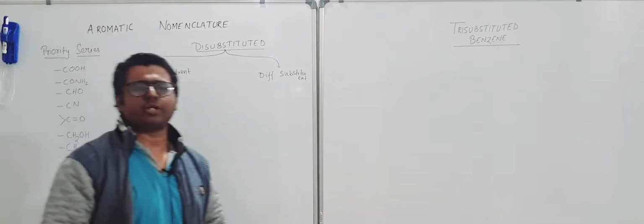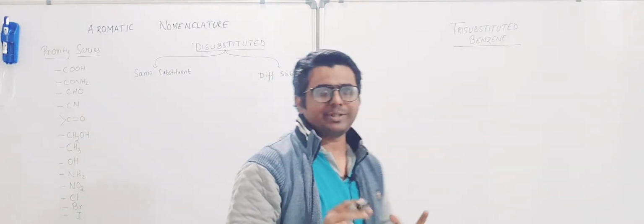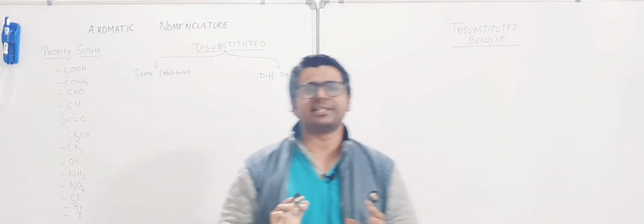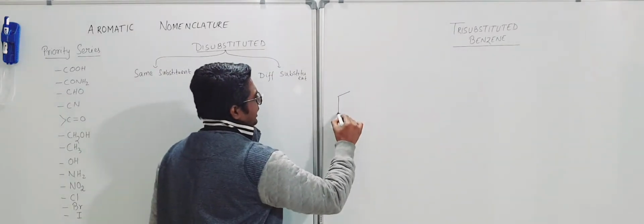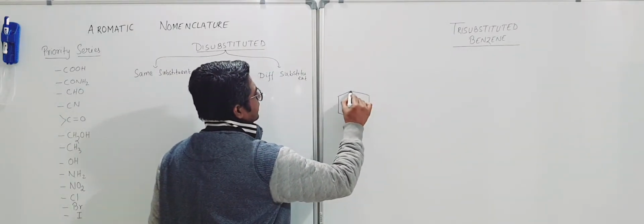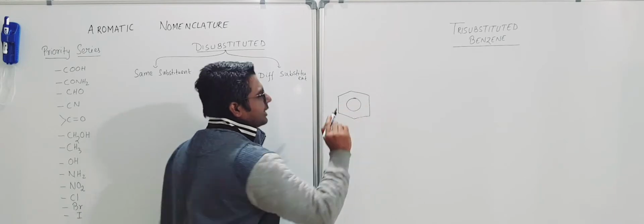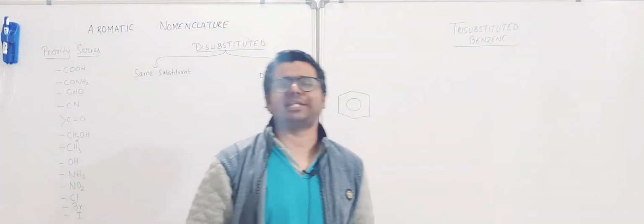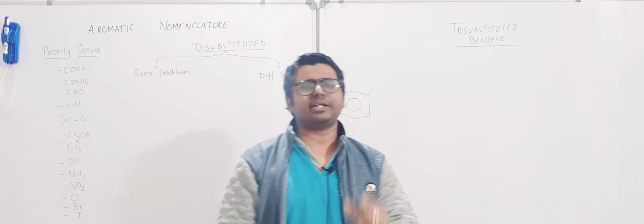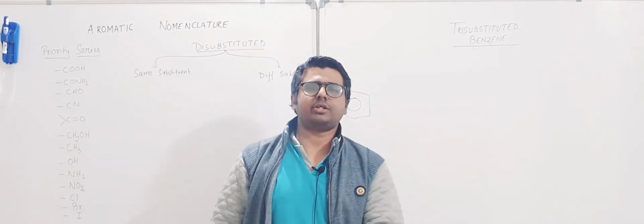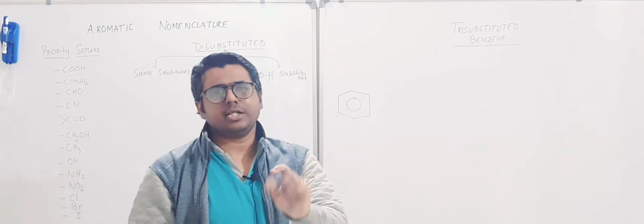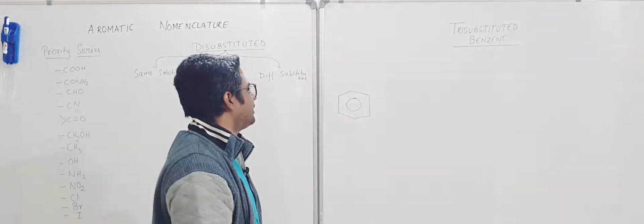Aromatic means we are talking about benzene ring, right? So जब benzene ring के साथ कुछ लगा रहता है, that is called an aromatic compound. Yes, not only that, there are other rings also which can be called aromatic compounds, because we have learnt a topic that is called aromaticity. But now in this lecture we are going to only concentrate on the benzene ring and various substituents along with it.